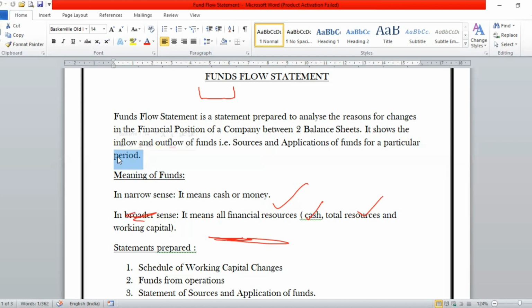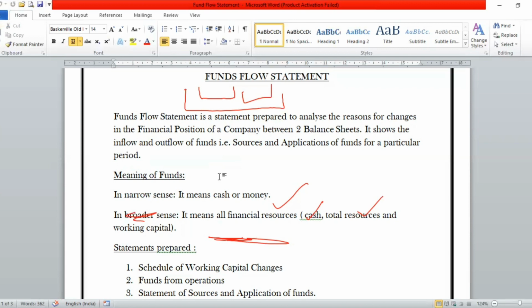So it all depends upon the nature with which the funds are moving into your business or out of your business. Now, the second part is done. That is called your flow. Third part is called statement. Now, what is called statement? Statement means a detailed record with respect to the movement of funds.